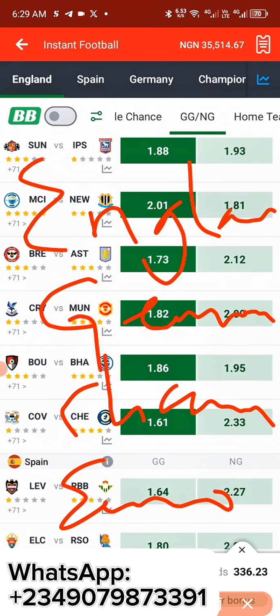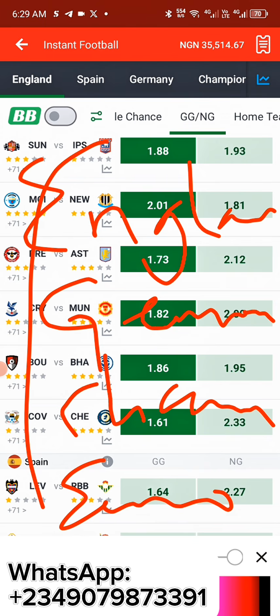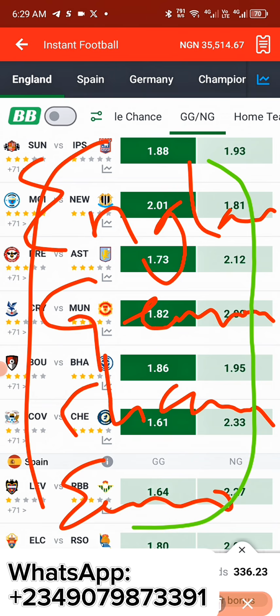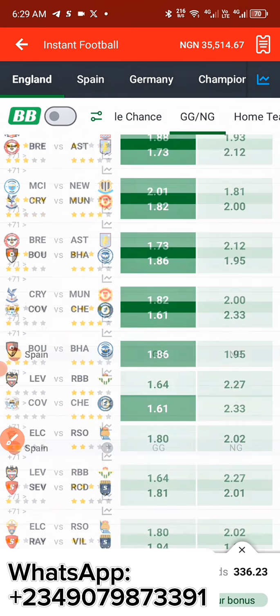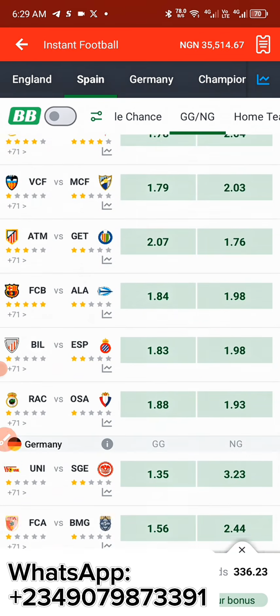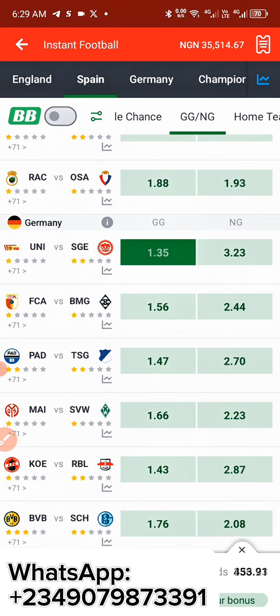So these are the 4 leagues. We're going to work with England, Germany, Champions League, and Euros, as you can see them here. That's what we're going to be working with. After knowing all of these, what we're going to do right now is head over to our Germany section. This one, like I said, works out for 4 leagues.